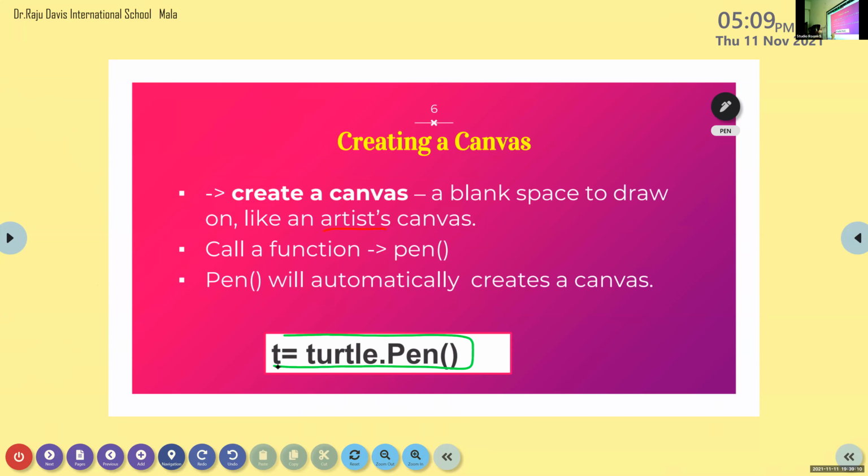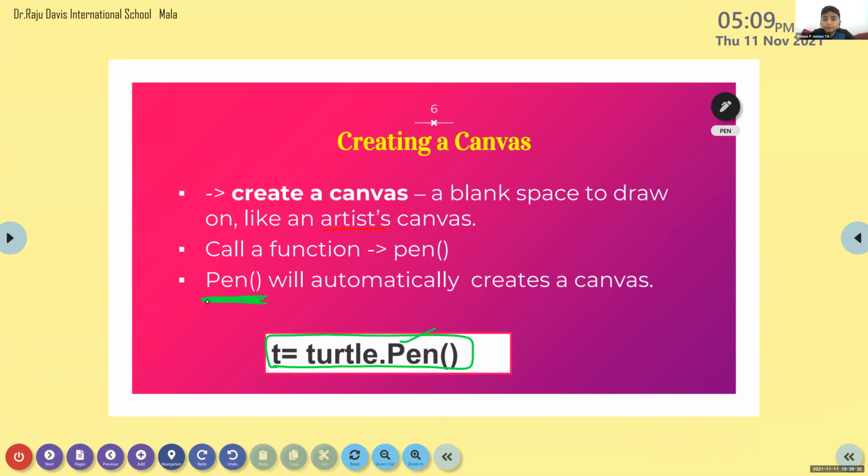Please note down this. T is equal to turtle.Pen. Please note that P should be capital. So to create a canvas, we used to call a function. What is the function's name? It is Pen. Okay, it is Pen. So the first code that we have to write is import turtle, and this is the second code because without the canvas we are not able to draw any figure.